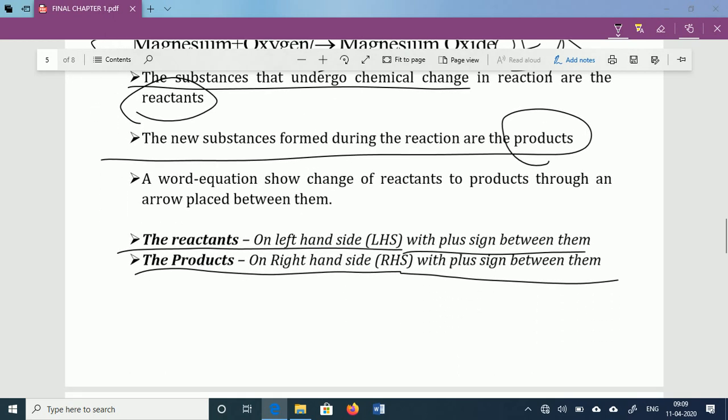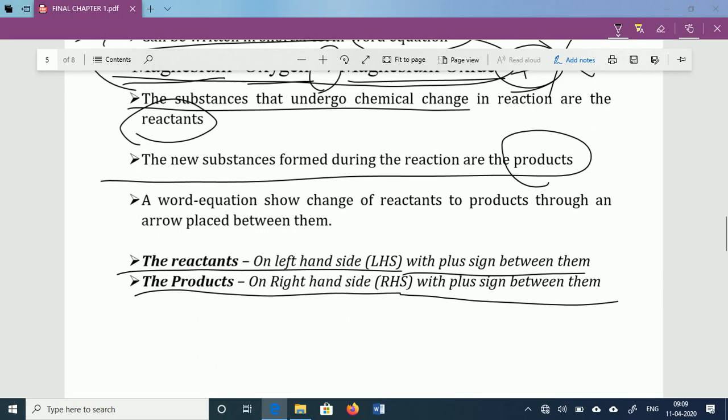Later on, scientists were not satisfied, and they tried to represent chemical reactions in a concise and informative way.